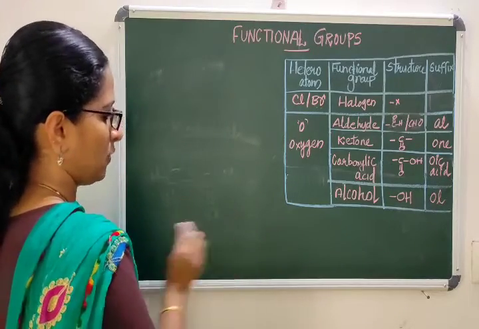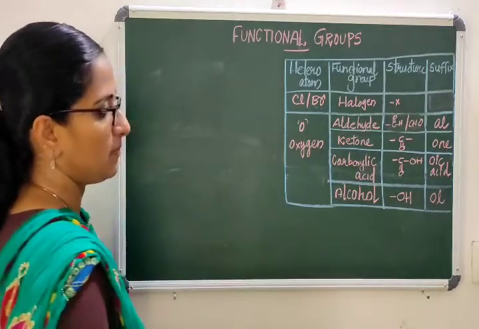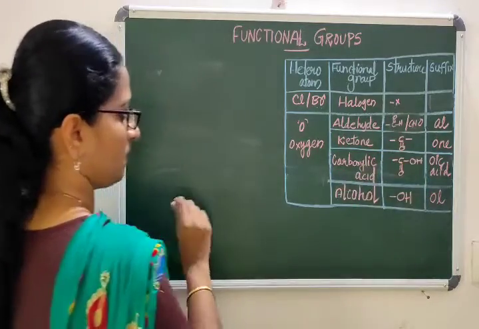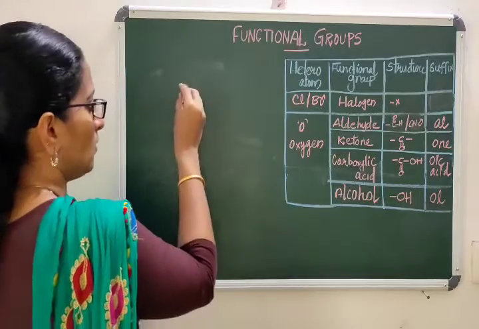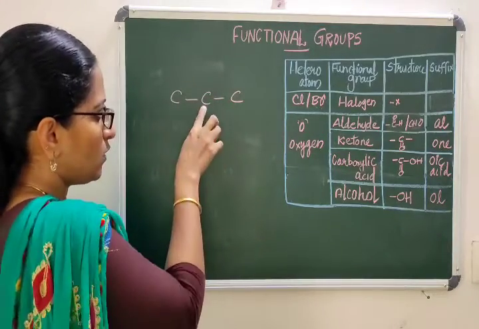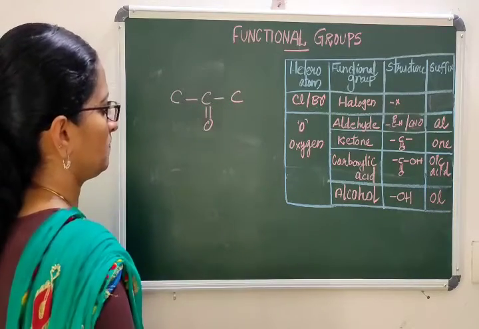If the keto group is coming in between the carbon atoms, you have to use the suffix one. If the keto group is present in a hydrocarbon, a minimum of 3 carbon is required, so the keto group will come in between 2 carbon atoms.